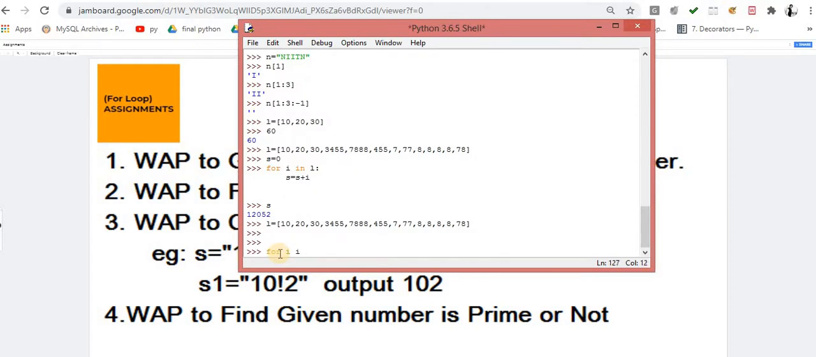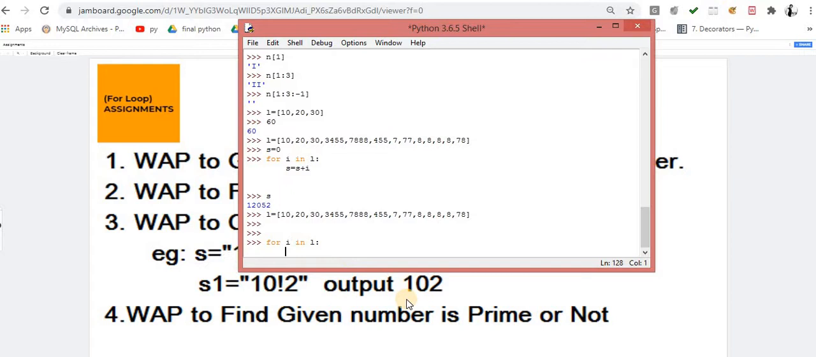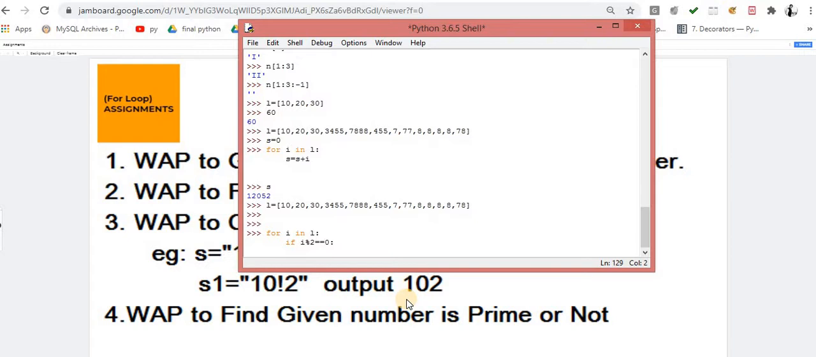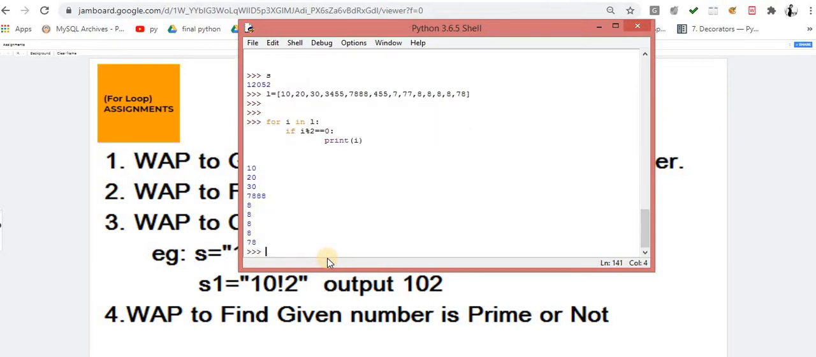For i in L. No need of range this time, but with the help of range you can also perform it. I will show you both ways. Here L is the list which contains the elements. If i modulo 2 double equals 0, that is, if this condition is true, then you simply print this i. That's it. Now you are getting only the even numbers from the entire list.